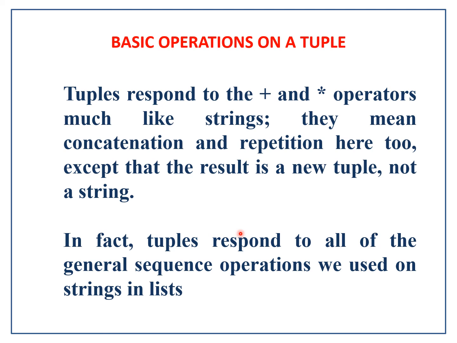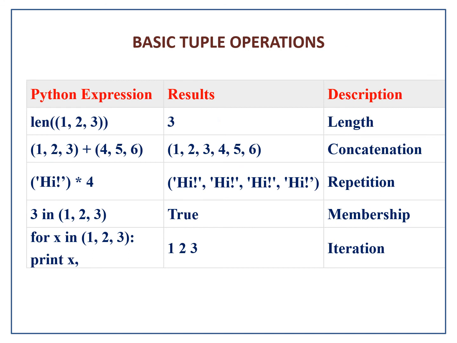So in fact we have to learn that tuples respond to all the operations on a list. So similar operations can be performed here on a tuple too. So we can see the basic tuple operations here. Len of this tuple (1, 2, 3) gives the length of this tuple. Length means the number of elements that are in this tuple. So you can see 3 elements here. So the description shows the length here.